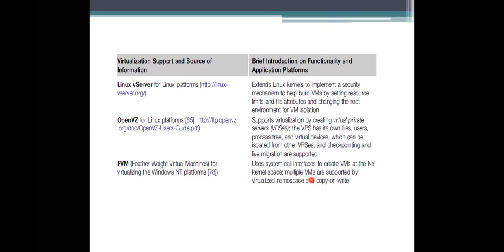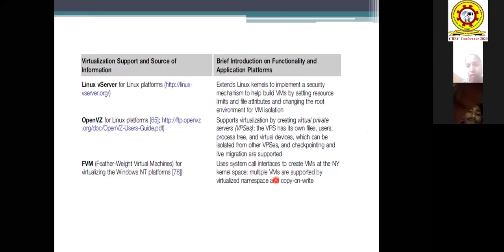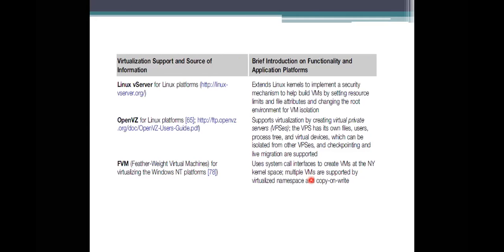The first one is Linux VServer, which is for the Linux platforms. If you want further information, a link has been placed; if you go to that link, they will give you the information. What does this do? It extends the kernel to implement security mechanisms, which help build virtual machines by setting limitations on resource sharing, giving file attributes, and allowing changing of roots, which makes these virtual machine environments isolated.